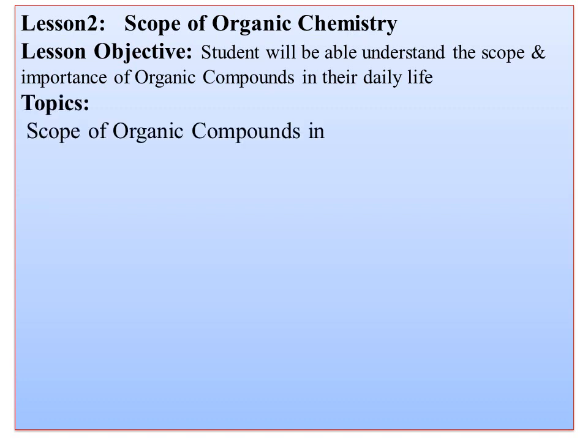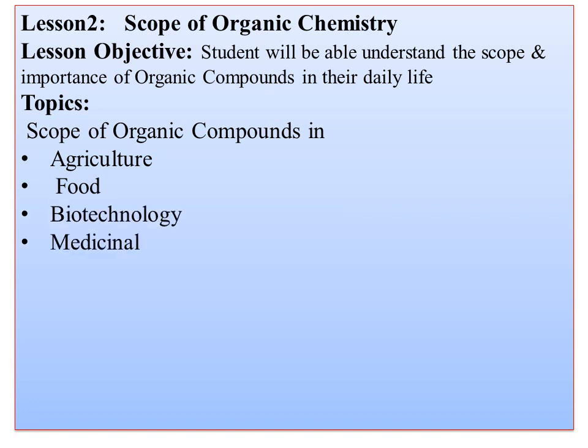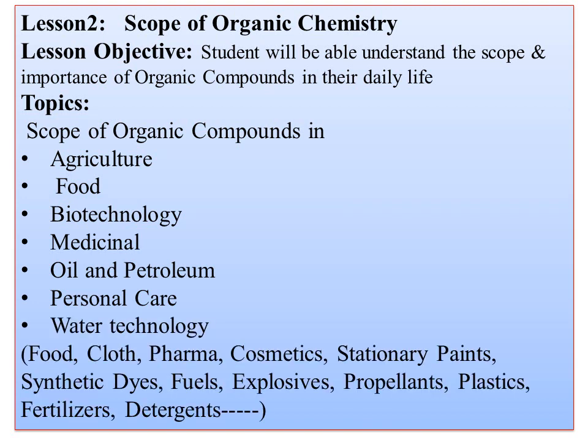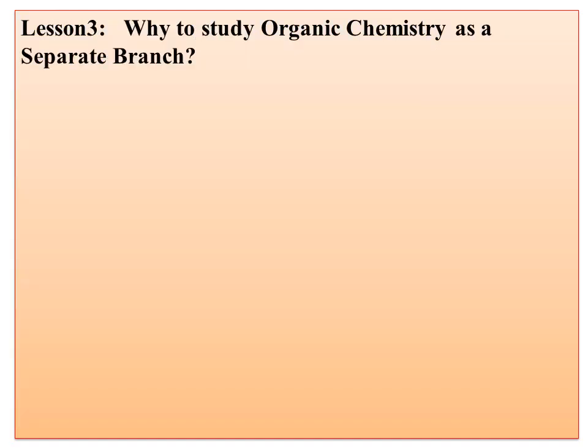Here the topic includes, sorry, scope of organic compounds in agriculture. I told you, organic compounds are everywhere: in agriculture, food, biotechnology, medicinal, oil and petroleum, personal care, water technology. The list is endless: food, cloth, pharma, cosmetics, stationery, paints, synthetic dyes, fuels, explosives, propellants, plastic, fertilizers. You come across many organic compounds, so there is a lot of scope for organic chemistry that you are going to learn in lesson number 2.